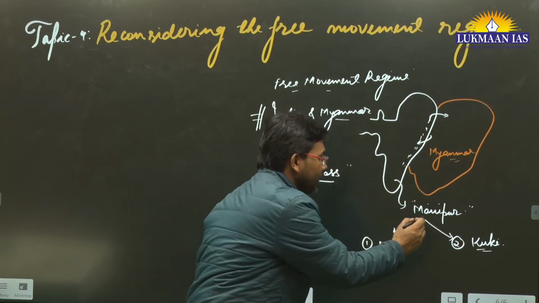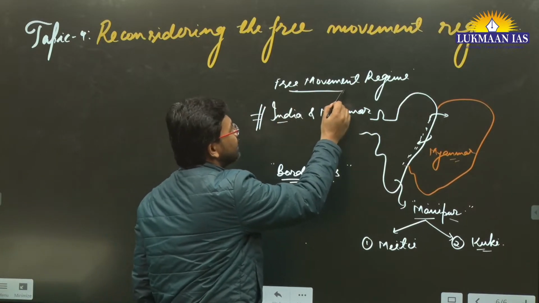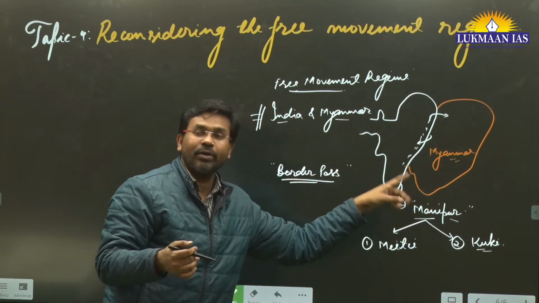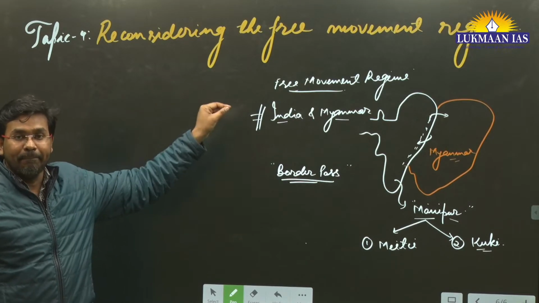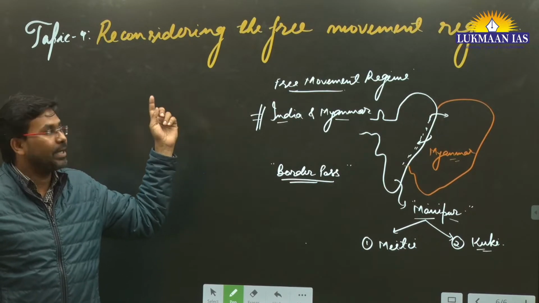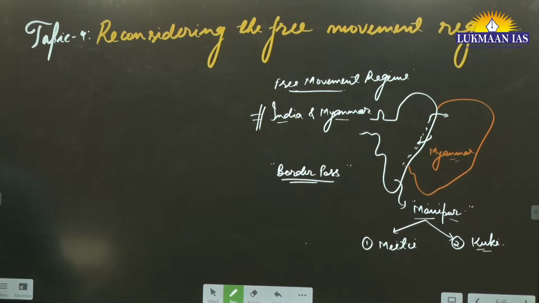The chief minister of Manipur has accused this free movement regime of being one of the things that has led to communal clashes between Kuki and Meitei. So he has met the Ministry of Home Affairs, the Home Minister, and asked for a review of the free movement regime between India and Myanmar. Amit Shah, the Home Minister of India, has said that the free movement regime agreement with Myanmar would be reconsidered to stop border residents from moving into each other's country without any paperwork.